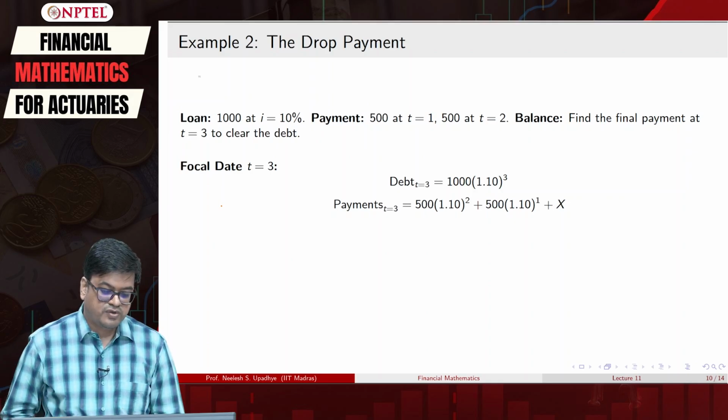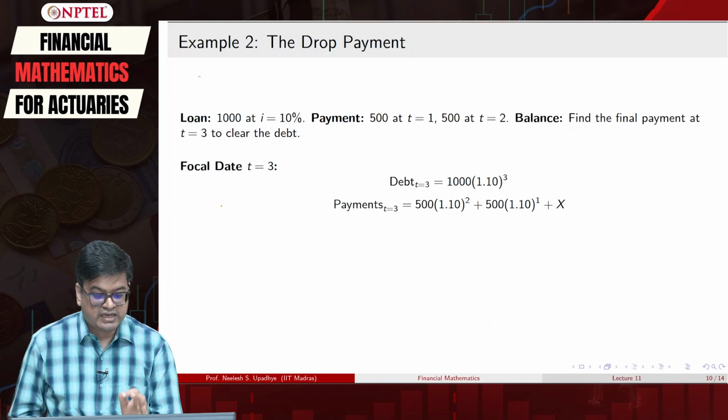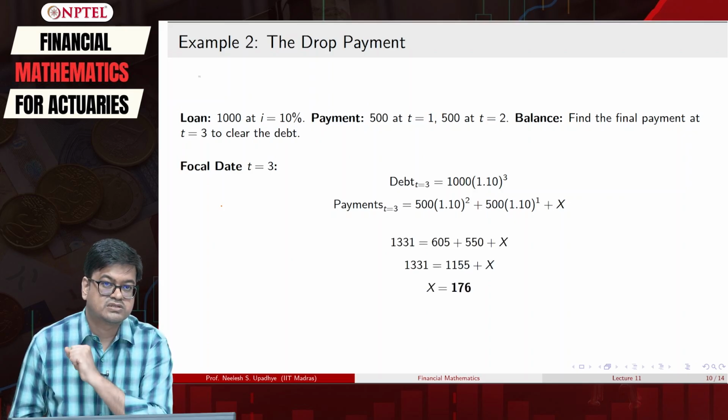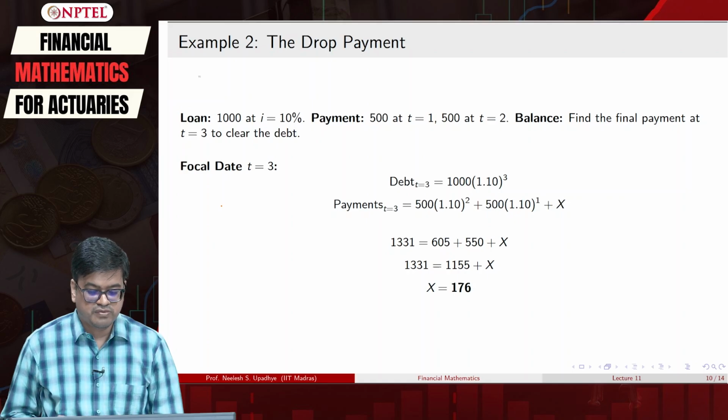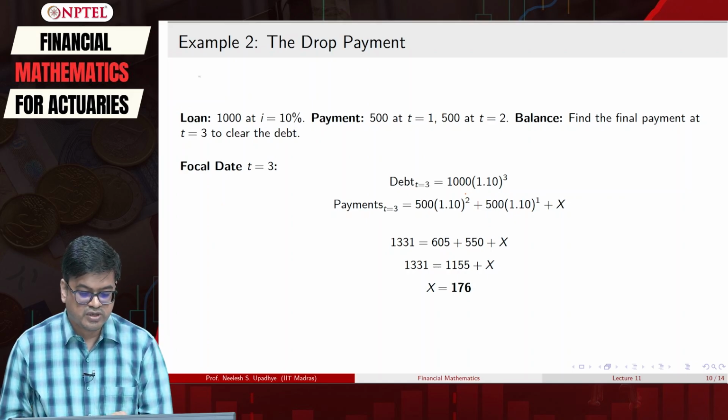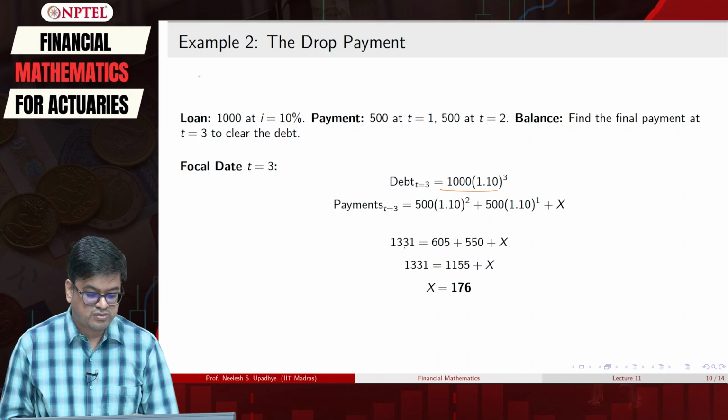Set the equation of value. Because everything is at t equal to 3, we have collapsed the time dimension. If you equate this, the number 1000 into 1.1 raised to 3 will turn out to be 1331. This number will turn out to be 605, this number will be 550 plus x.